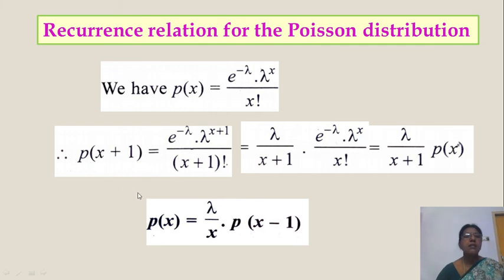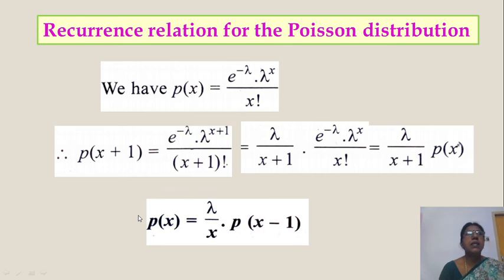Recurrence relation means continuation: p of x plus 2 is lambda by x plus 2 p of x plus 1, like that. Okay, this is the recurrence relation. p of x is equal to lambda by x, p of x minus 1. For example, p of 2 is lambda by 2 p of 1, p of 3 is lambda by 3 p of 2, and for p of 4, p of 3 comes in. Writing values using the previous values is called a recurrence relation.